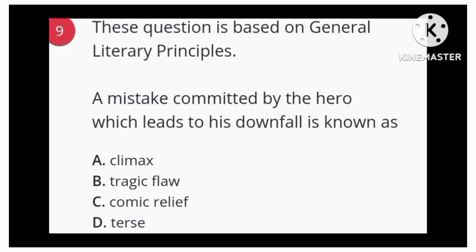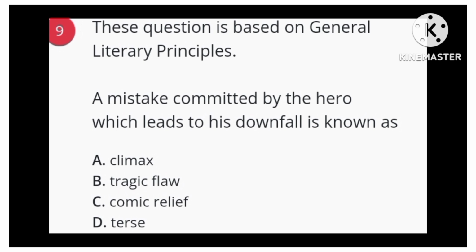The next question is question number 9. Question is, a mistake committed by the hero which leads to his downfall is known as. Our options, we have option A, climax, option B, tragic flaw, option C, comic relief, option D, tease.